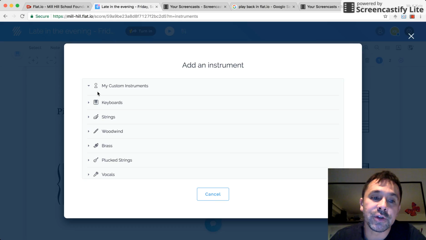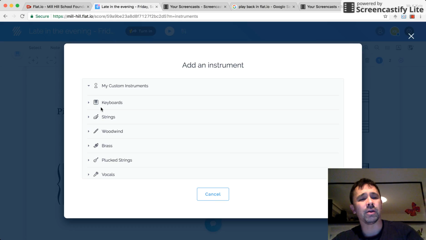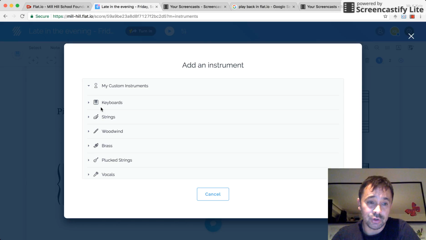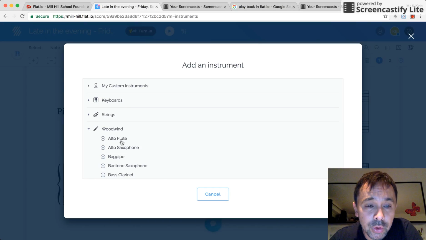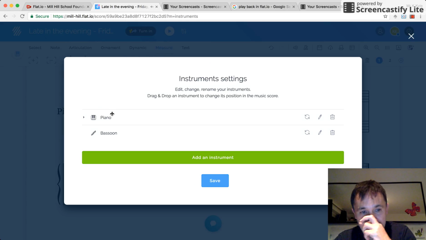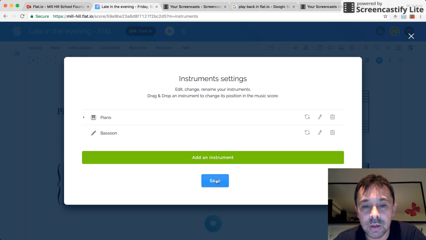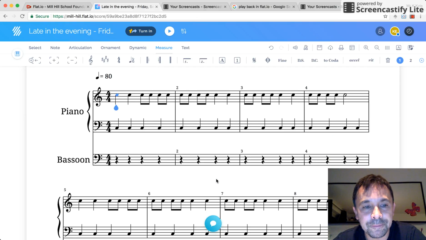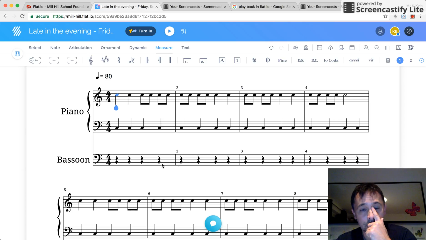And the bassoon is a woodwind instrument. If you don't know what a bassoon is, get online and have a look at a bassoon. Listen to a bassoon on YouTube. It's a beautiful instrument. So click on woodwind, move down to bassoon and press, and that's what a bassoon sounds like. Press plus, and you'll see we've got piano, and underneath that piano is going to be our bassoon. Once we're happy with that, I'm happy. I hope you're happy. We're going to press save with our Kung Fu finger. There we go. Now, let's select that first rest.